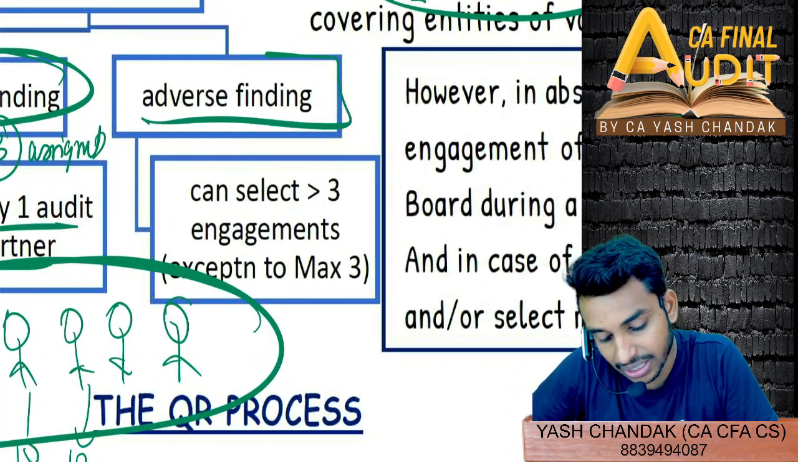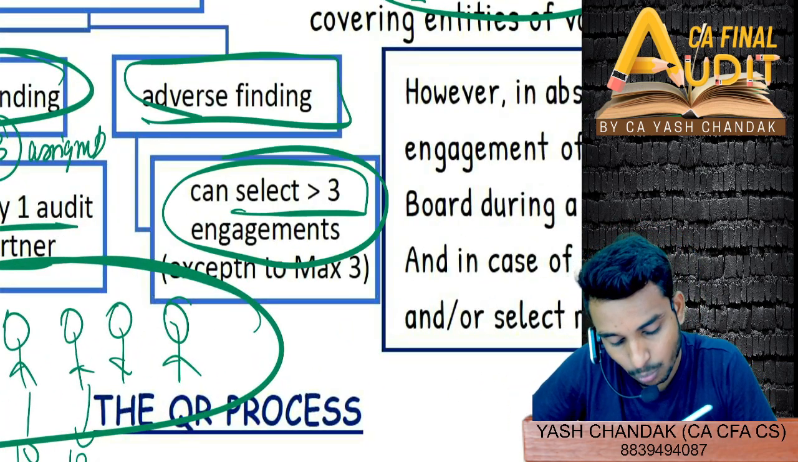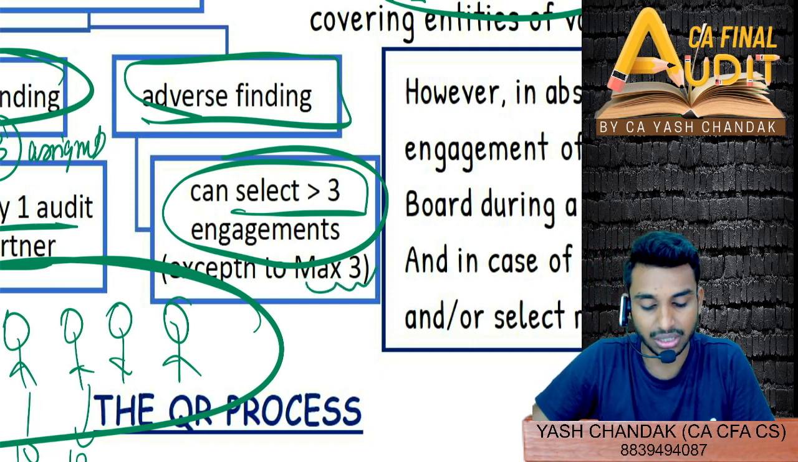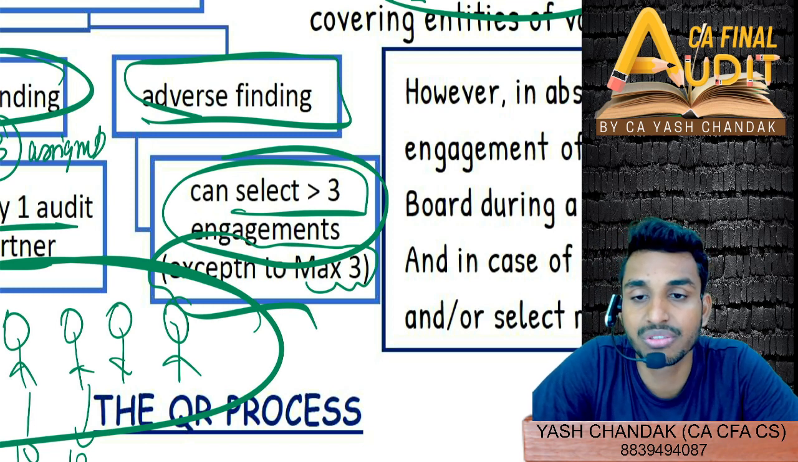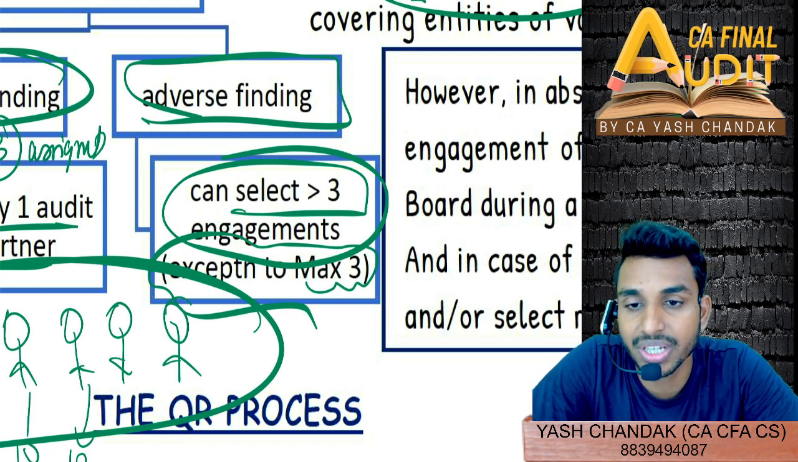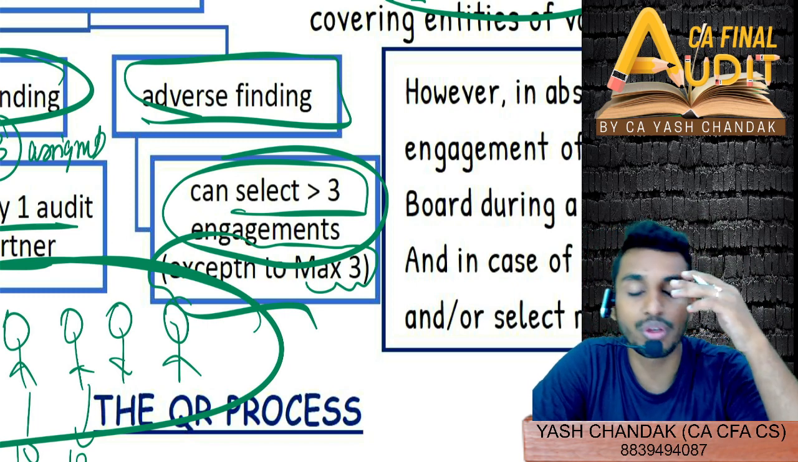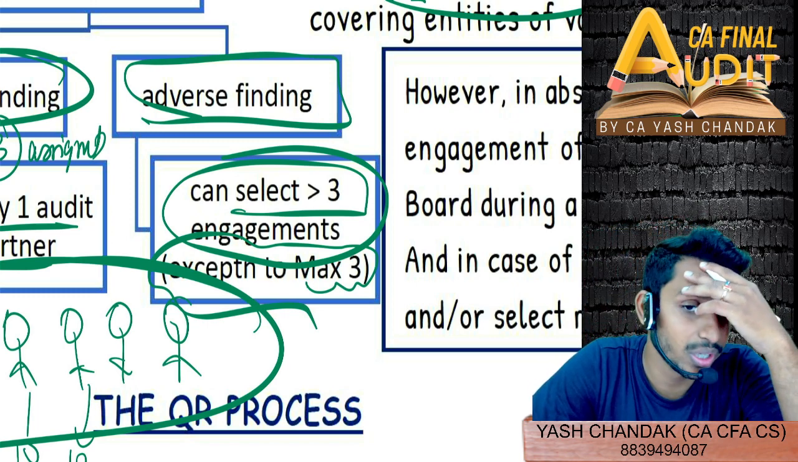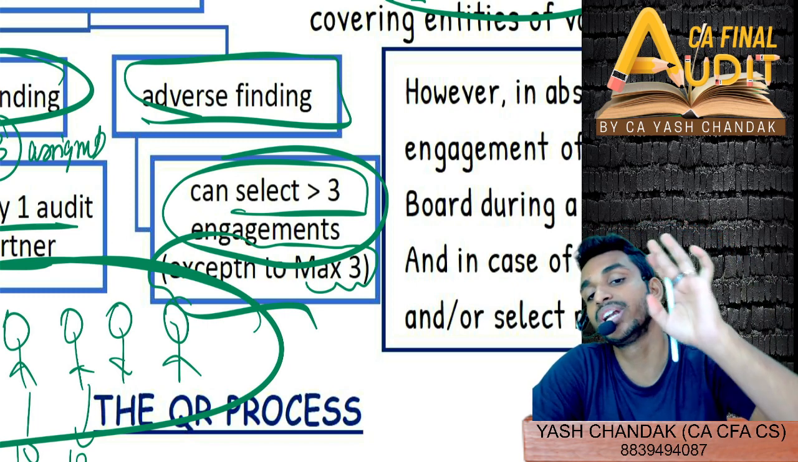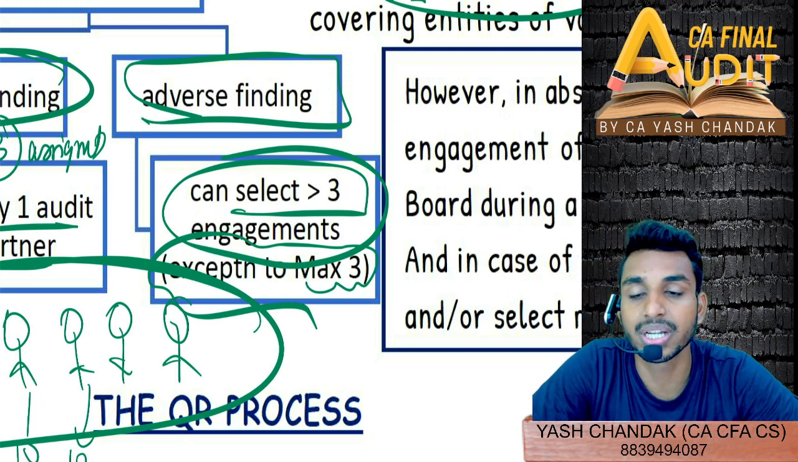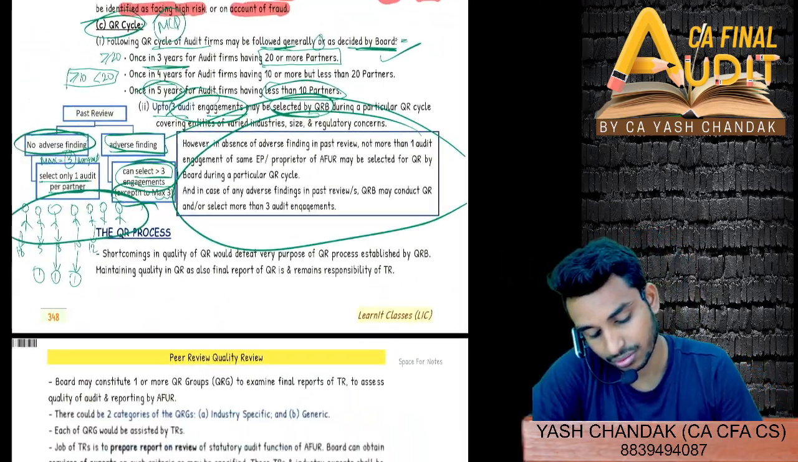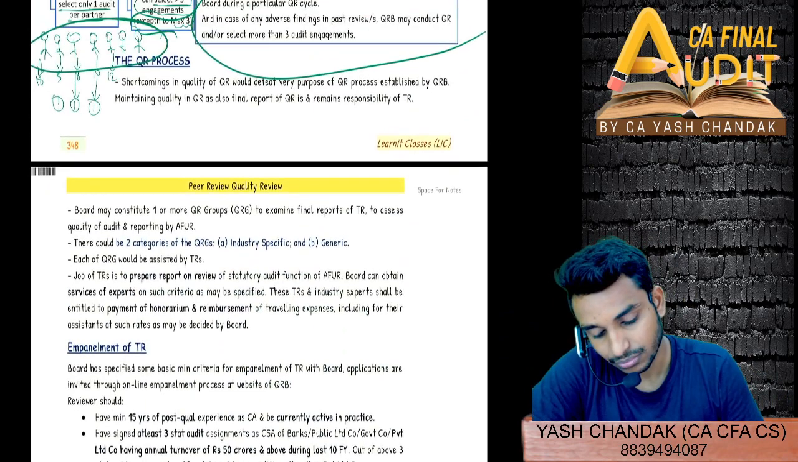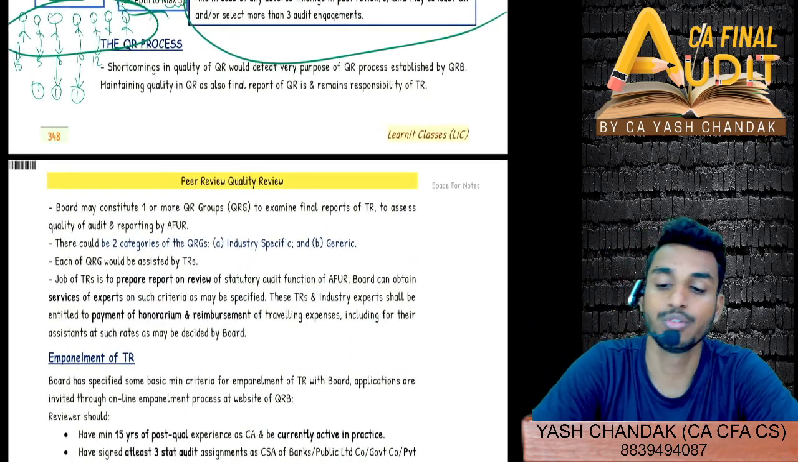But if you find certain adverse finding, then you can obviously select more than 3 engagements. This is an exception to the maximum of 3 audit engagements. Maximum how many audits? 3 audit engagements can be selected. However, if in the earlier period there was an adverse finding, then you can select more than 3 audit engagements. And remember, one audit per partner. Per partner you can select one audit assignment, one audit engagement. Simply go through this. Then we'll start with the quality review process.